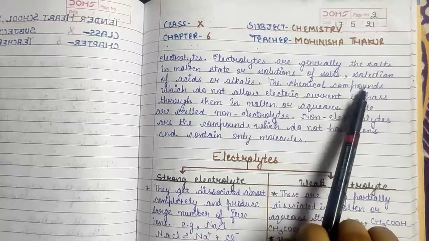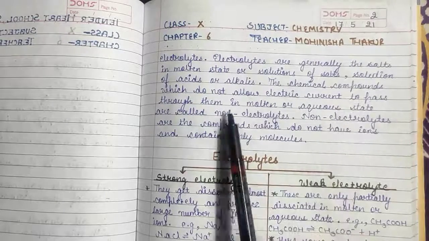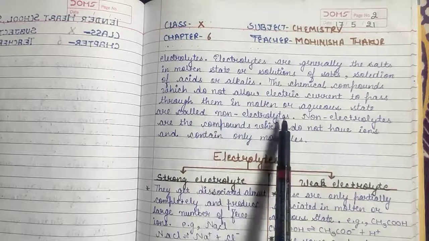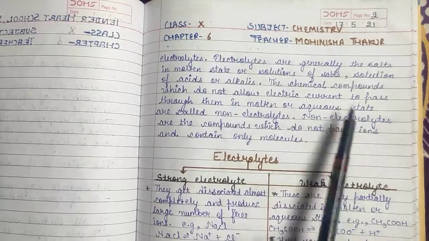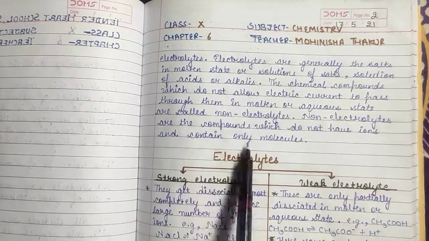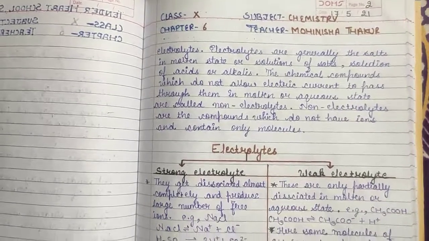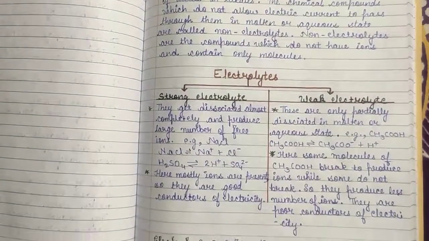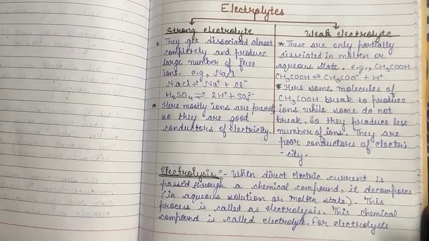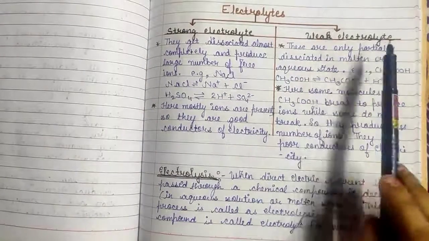The chemical compounds which do not allow electric current to pass through them in molten or aqueous state are called non-electrolytes. So non-electrolytes are the compounds which do not have ions and contain only molecules. Now, there are two types of electrolytes. Let us discuss this. One is strong electrolytes and second is weak electrolytes.